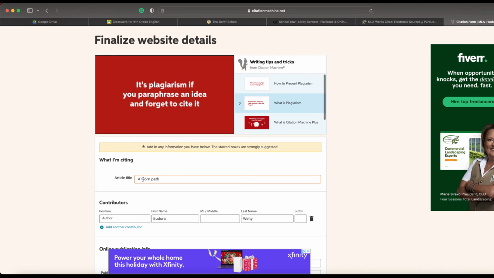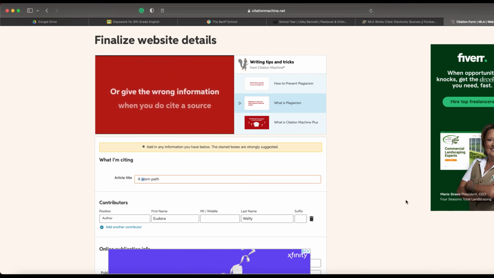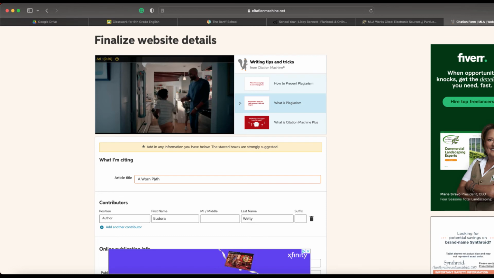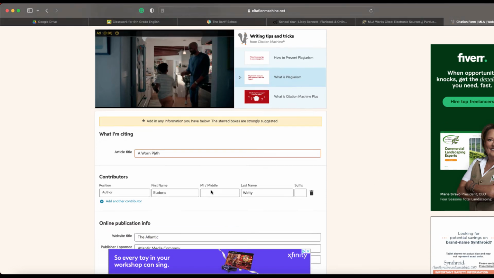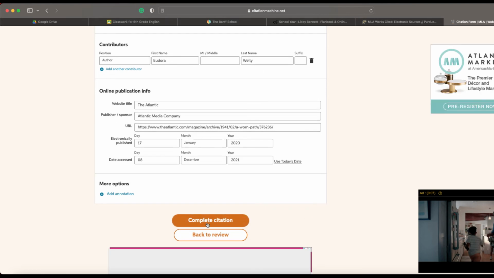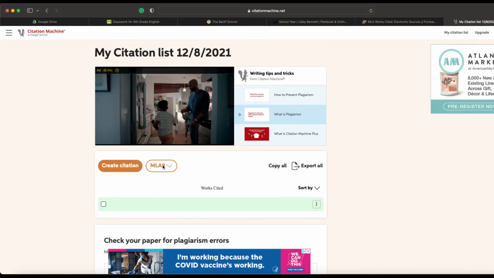But let's look at this. This title is not properly punctuated. Okay, it needs to be capitalized, right? You have to capitalize the main words of a title. Okay, the author is Eudora Welty. It came from the Atlantic website, so that's the container. It did find The Atlantic Media Company, and it found it from the URL. And then it has the published date and today's date, which is the day I found it. So I'm going to complete the citation, and I'm going to use MLA 9th.